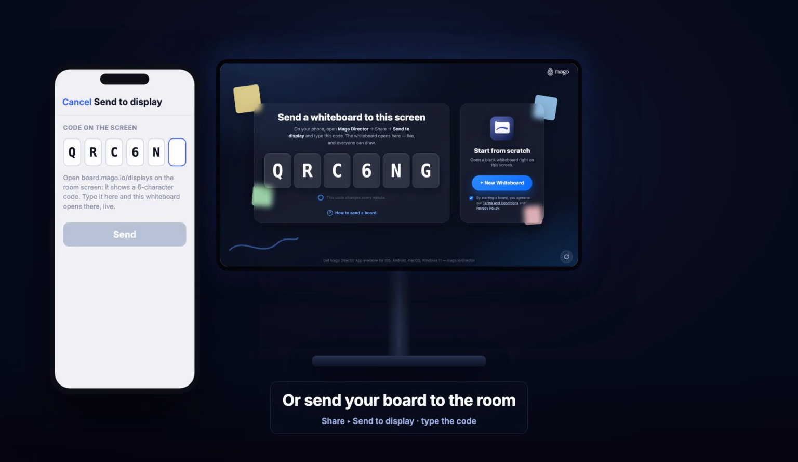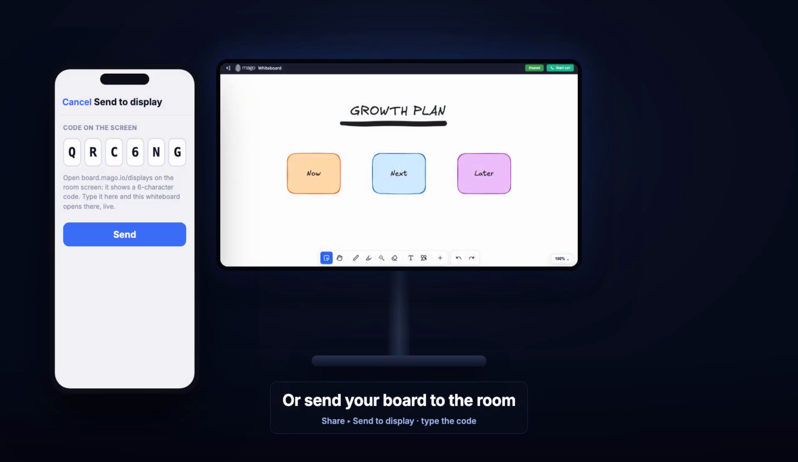In a meeting, send your board straight to the room screen. Everyone sees it live and joins from any browser.